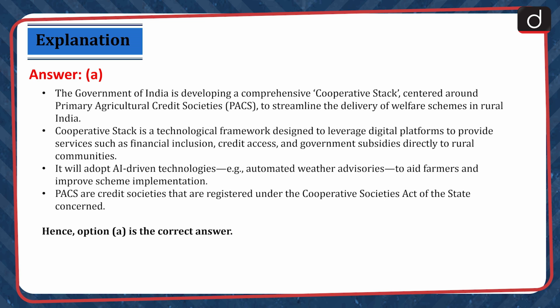The Government of India is developing a comprehensive cooperative stack centered around the primary agricultural credit societies to streamline the delivery of welfare schemes in rural India. Cooperative Stack is a technological framework designed to leverage digital platforms to provide services such as financial inclusion, credit access, and government subsidies directly to rural communities. It will adopt AI-driven technologies, for example, automated weather advisories, to aid farmers and improve scheme implementation. PACS are credit societies that are registered under the Cooperative Societies Act of the state concerned. Hence, option A is the correct answer.